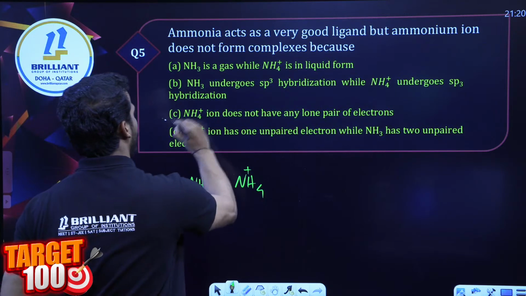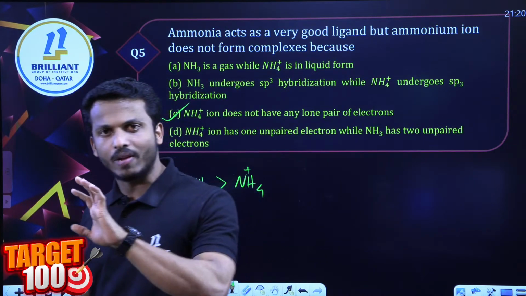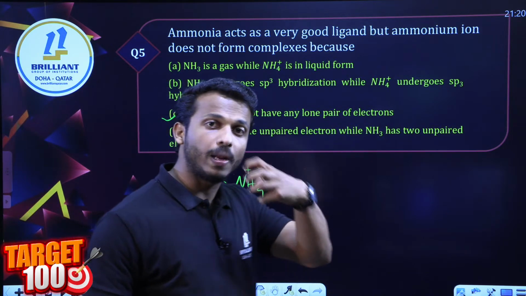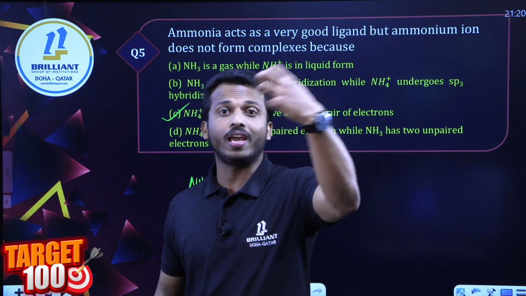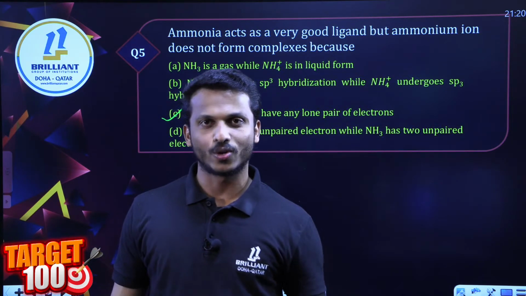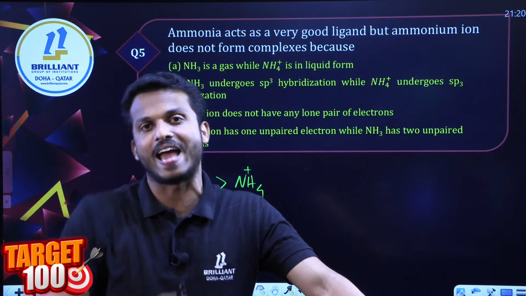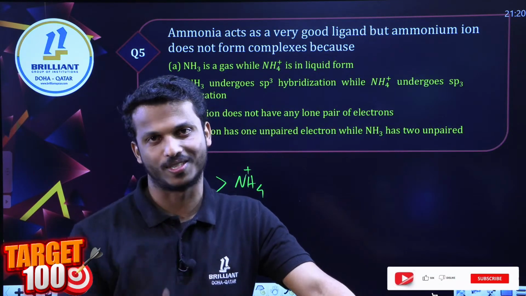Yes. Dear all, what is a ligand? A ligand is a negatively charged or neutral species that has the ability to donate electrons to the metal. Ligands give electrons to the metal and make a coordinate bond. You know very well. So dear all, how can it act as a ligand? It should have the ability to donate a lone pair of electrons, right?